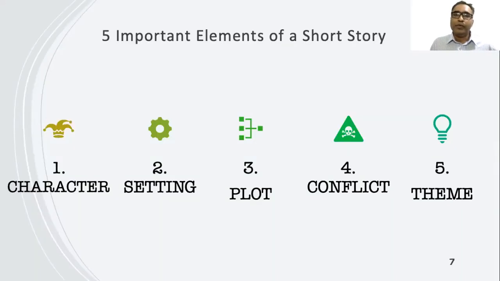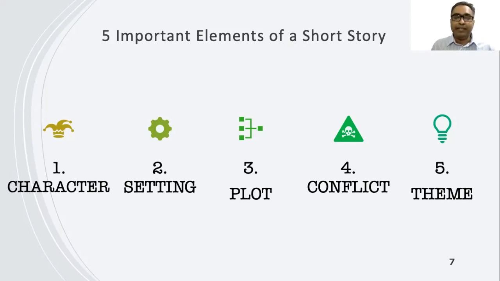So we can see 5 important elements of a short story. Number 1 is character, number 2 is setting, number 3 is plot, number 4 is conflict, and number 5 is theme. Let us see each of these elements.